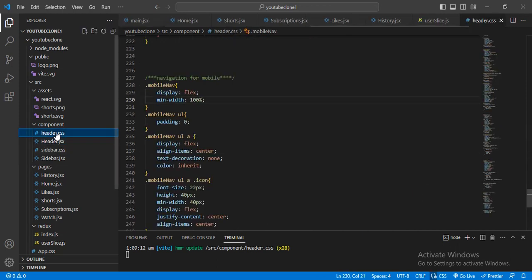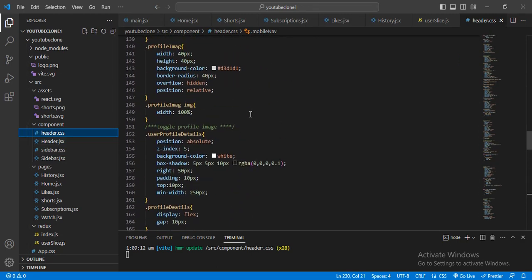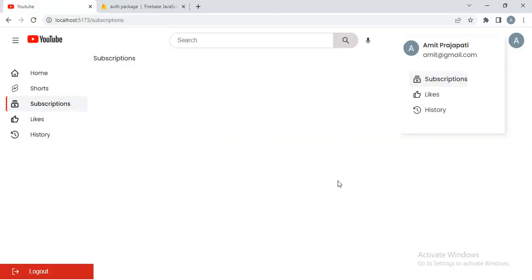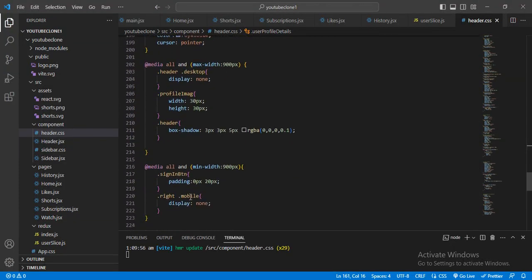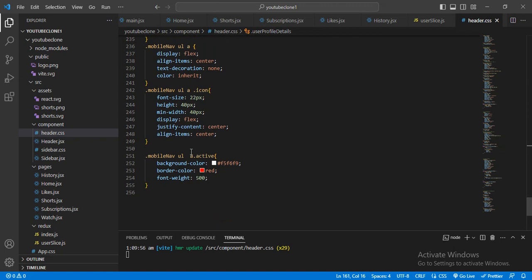Here I will go to user profile detail, and here I will give the width 100%. Okay, now see it will be like that, and here I want to give its width.